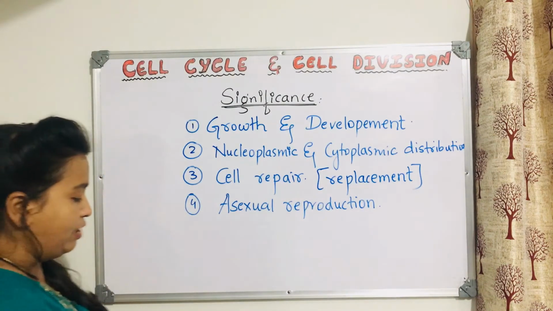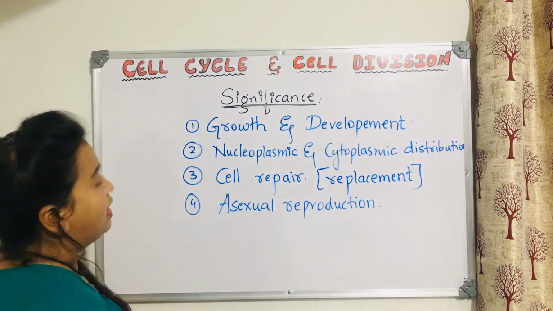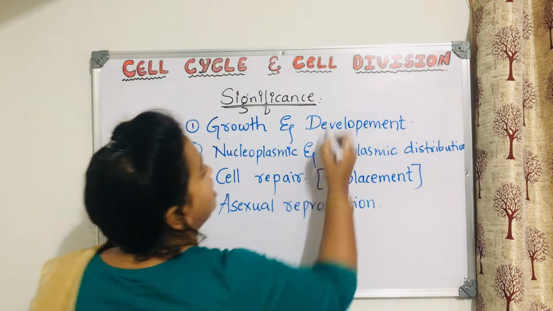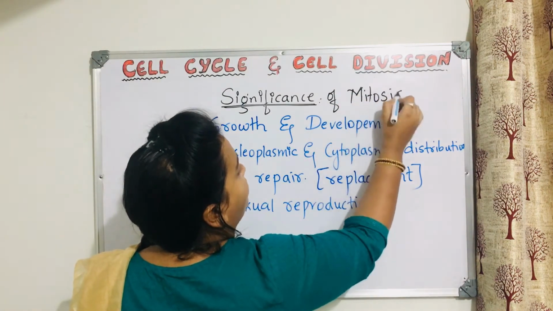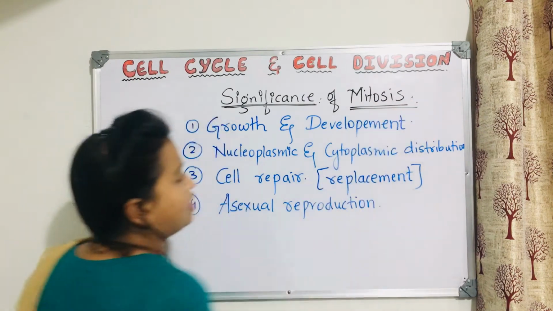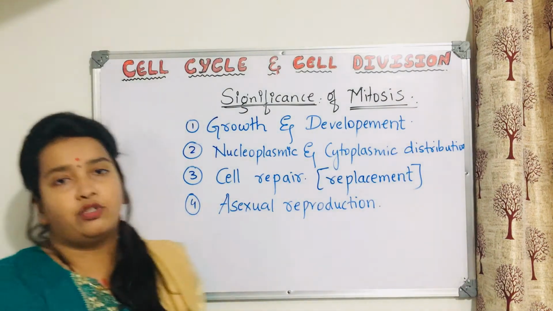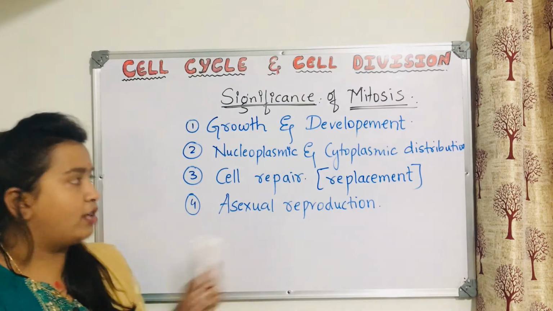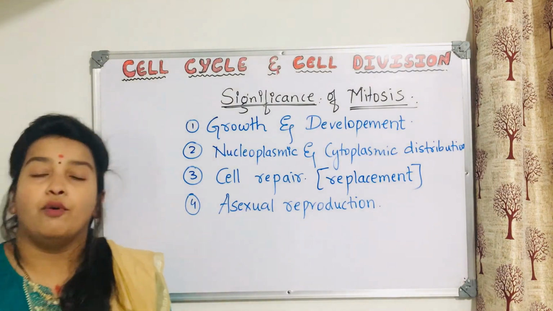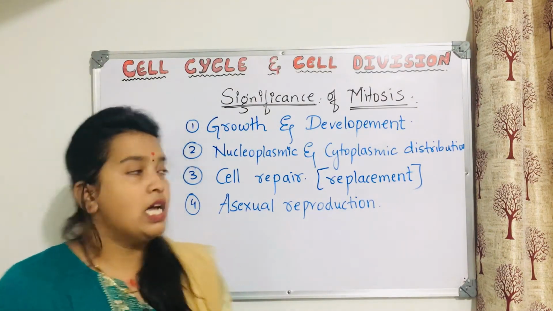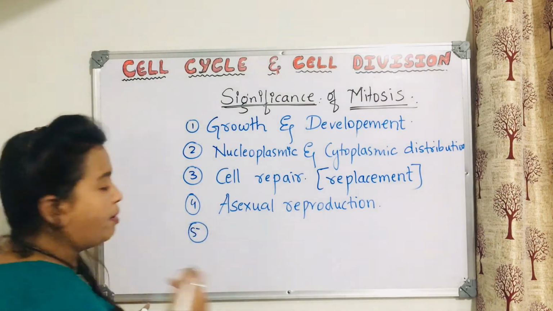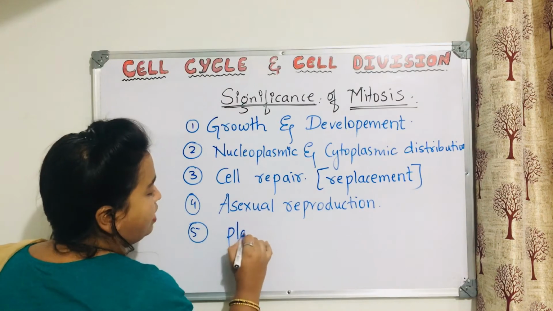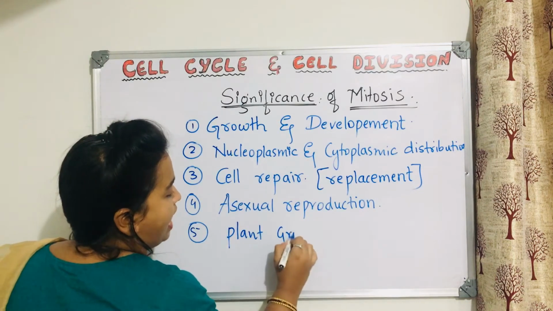So first we will mention what we are talking about. It is the significance of mitosis, not meiosis. We have not yet started meiosis. So for asexual reproduction also, mitosis plays a very important role. Then next, any other thing? Can you remember anything else? Plant growth and development.